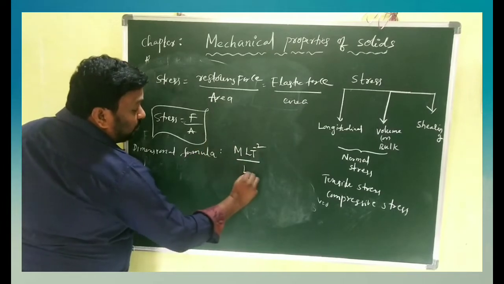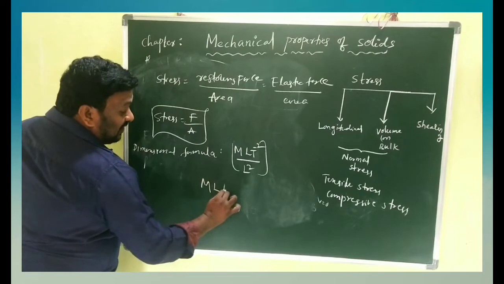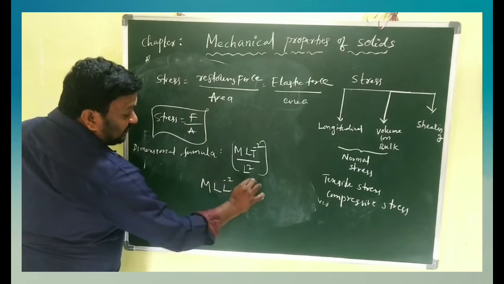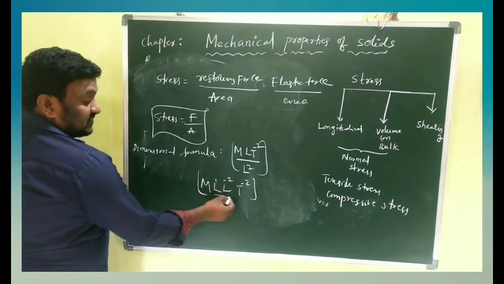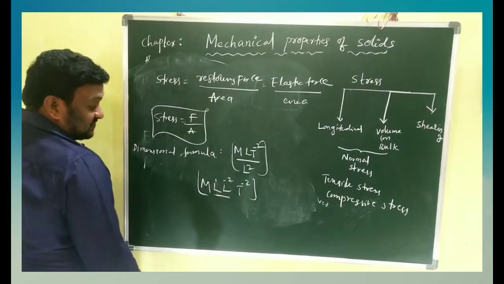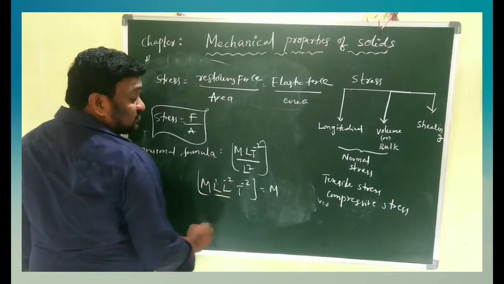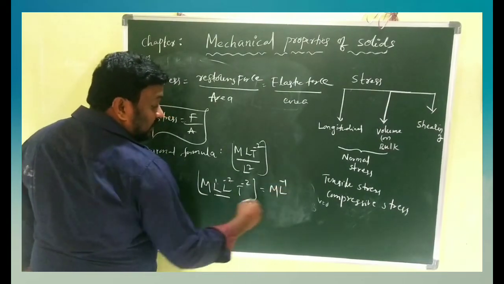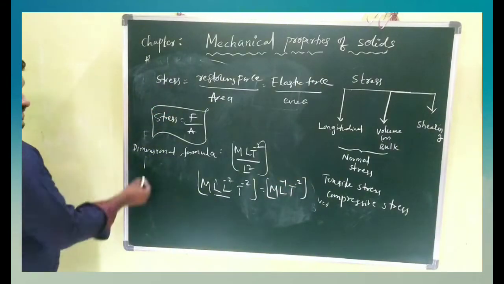For area, L square. Then you write M L into L to the power of minus 2, T to the power of minus 2. When bases are equal, we have to add the exponents. Then L to the power of 1 minus 2 gives L to the power of minus 1. So we get M L to the power of minus 1 T to the power of minus 2.